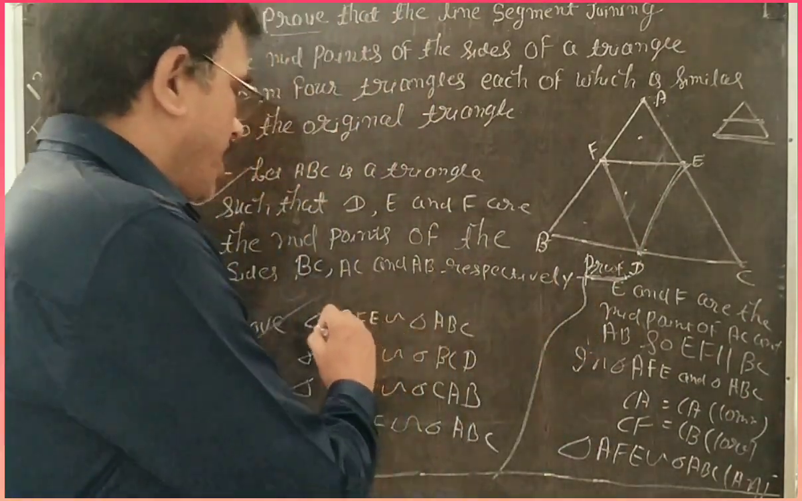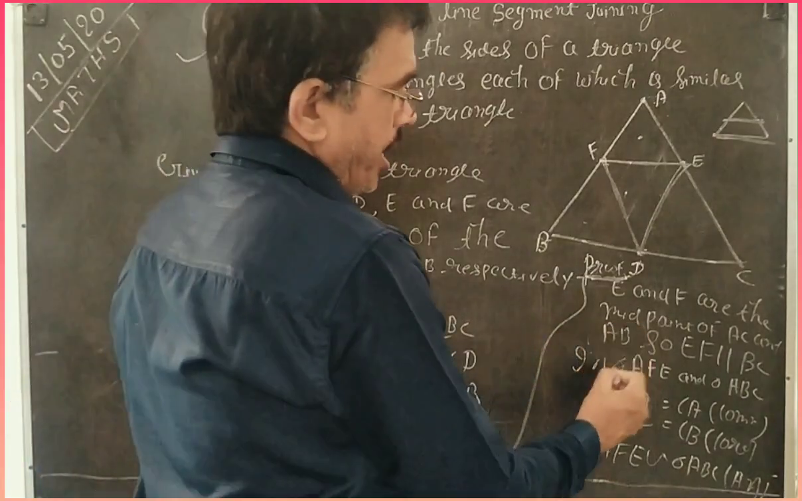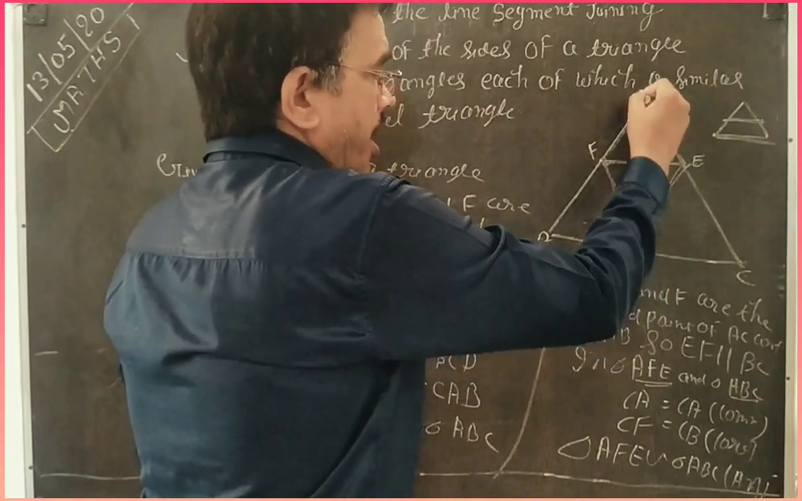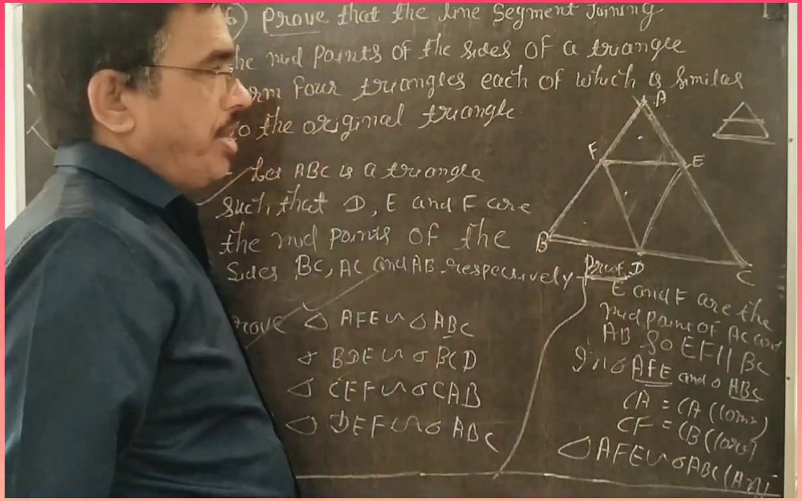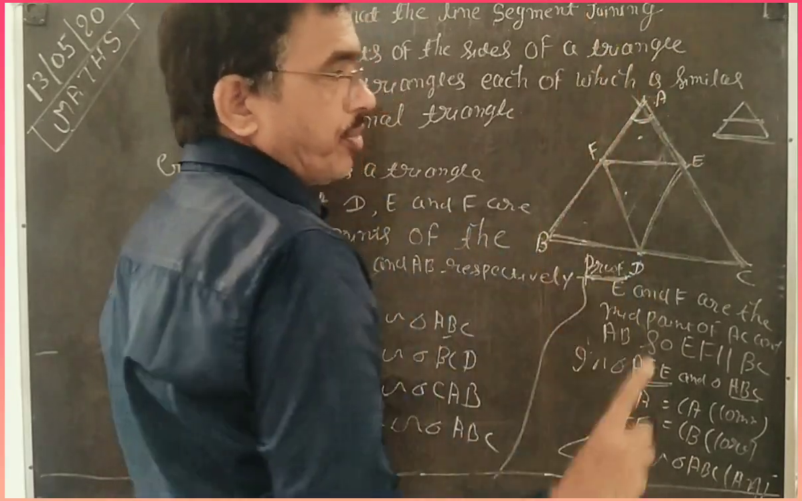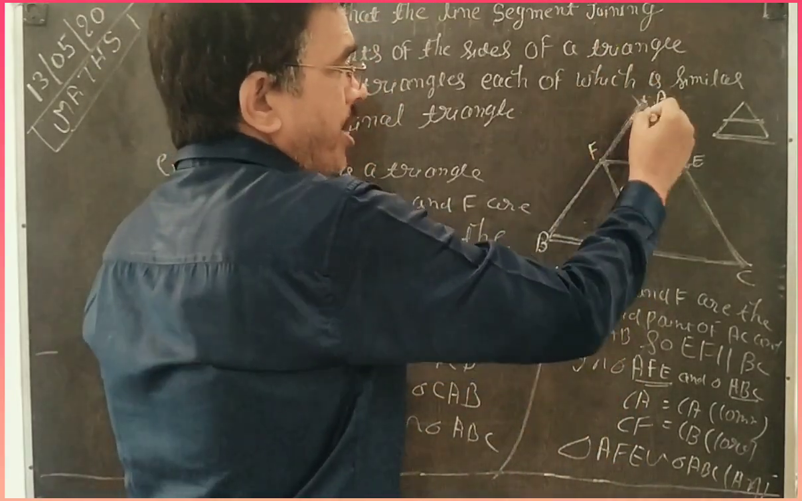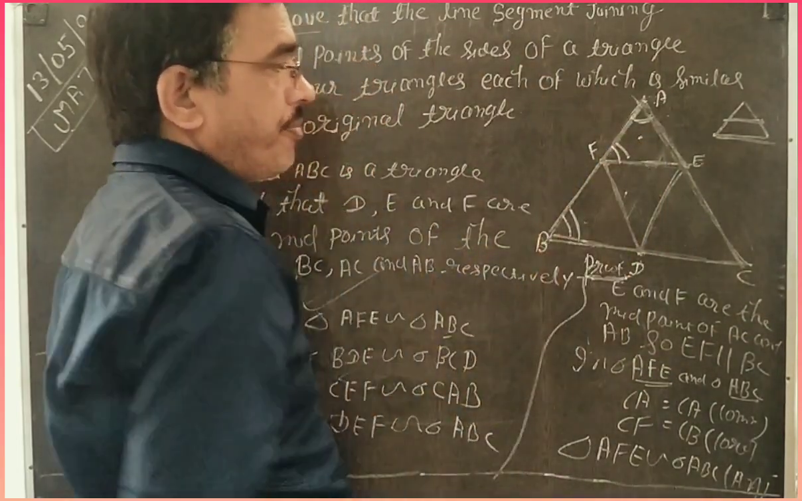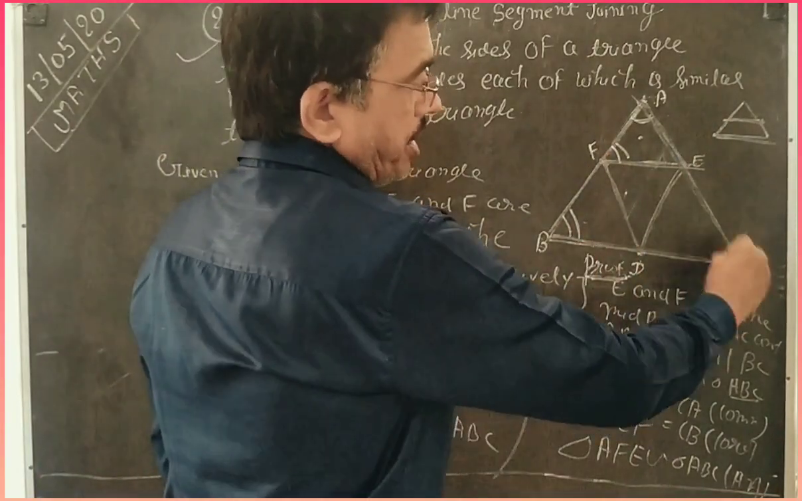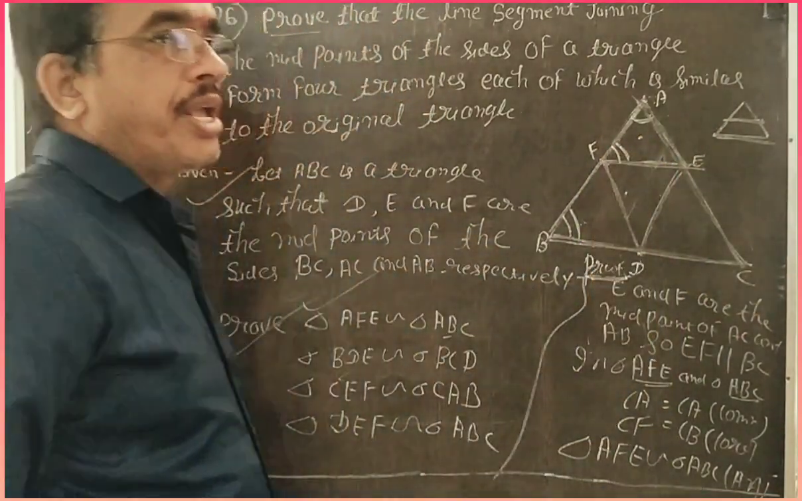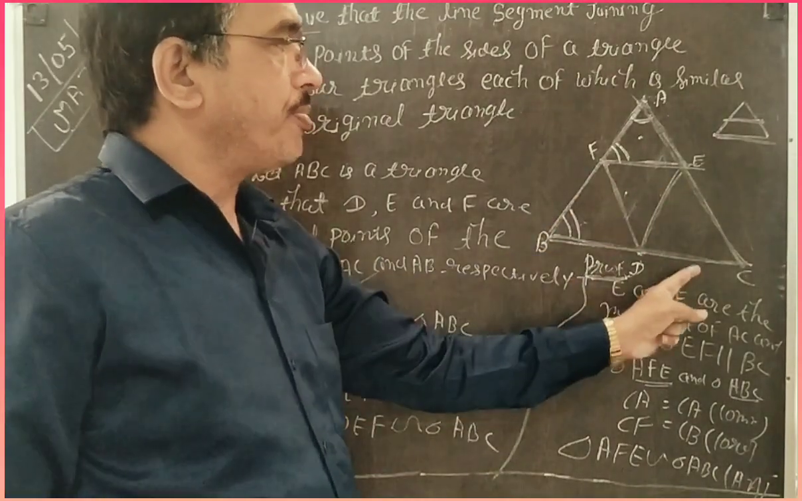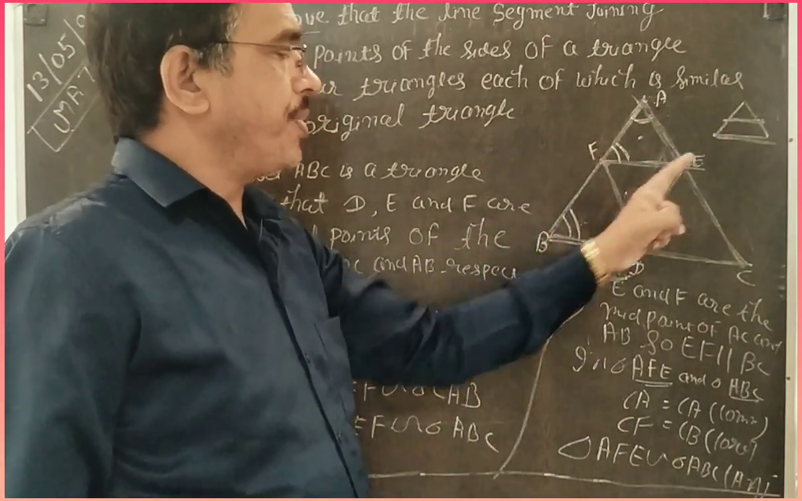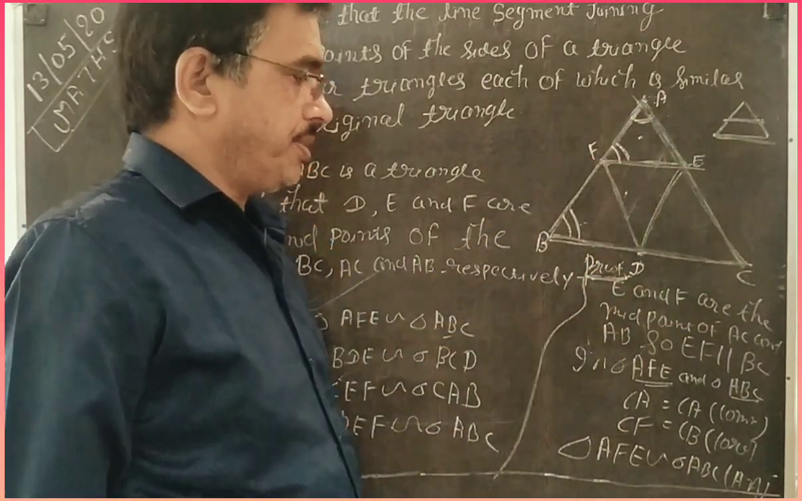So your first question is related to AFE and ABC. So I write here triangle AFE and triangle ABC. How is it similar? Students, angle A is common in both. This angle A is present in AFE and also in ABC. Similarly, angle F is equal to angle B because EF is parallel to BC, so these angles are corresponding angles due to the midpoint theorem. So triangle AFE is similar to triangle ABC.